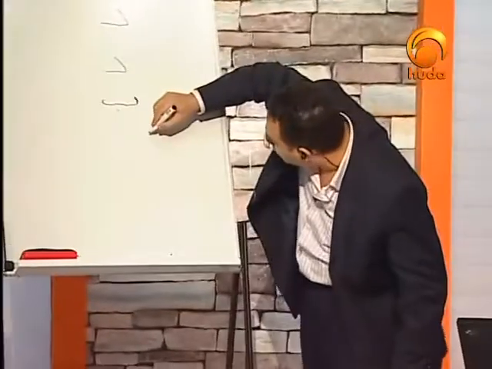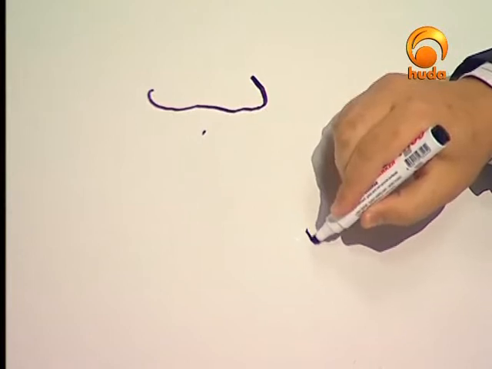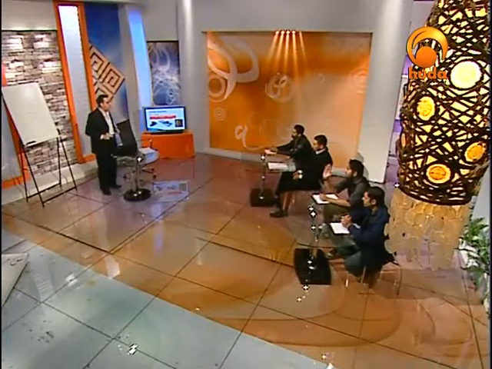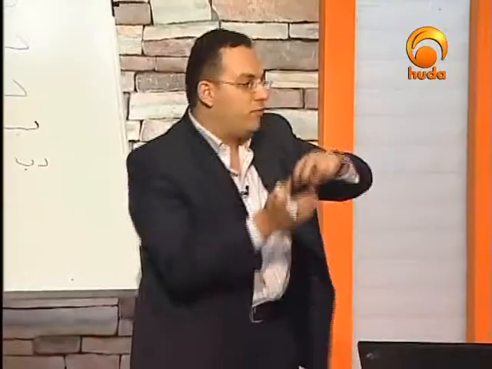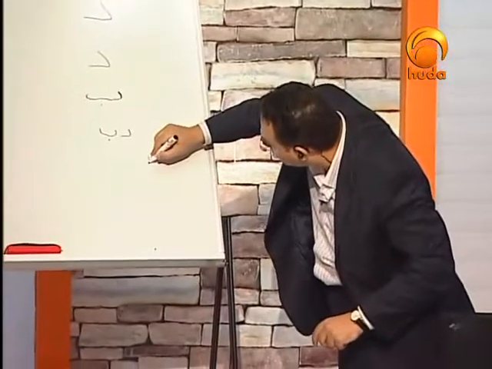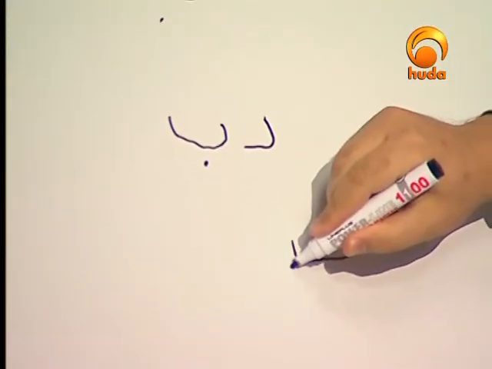Now, can we combine this? Well, let's try. We're going to combine Dal and Ba in this way, for example, Da and then Ba. No. It would be impossible to combine Dal and Ba, especially when Dal comes in the initial position. But let me make it in a reverse position. Let me repeat that again. Here it is, and it works here.